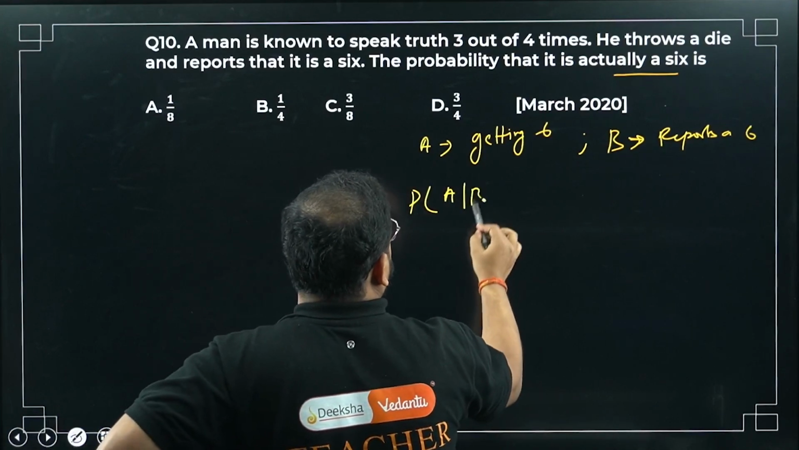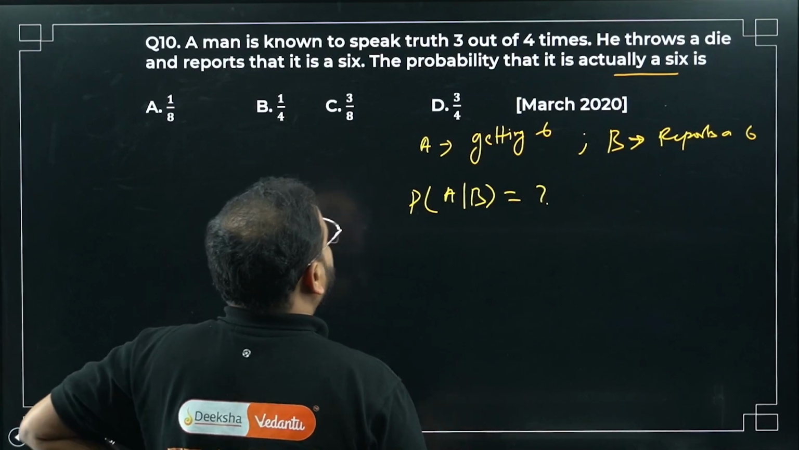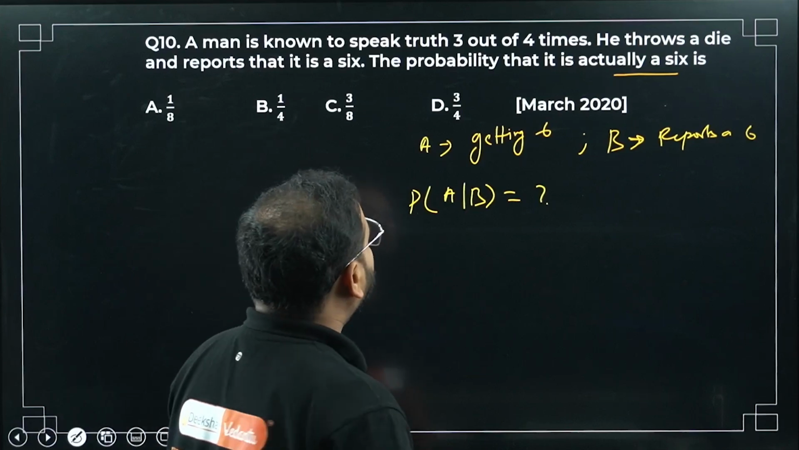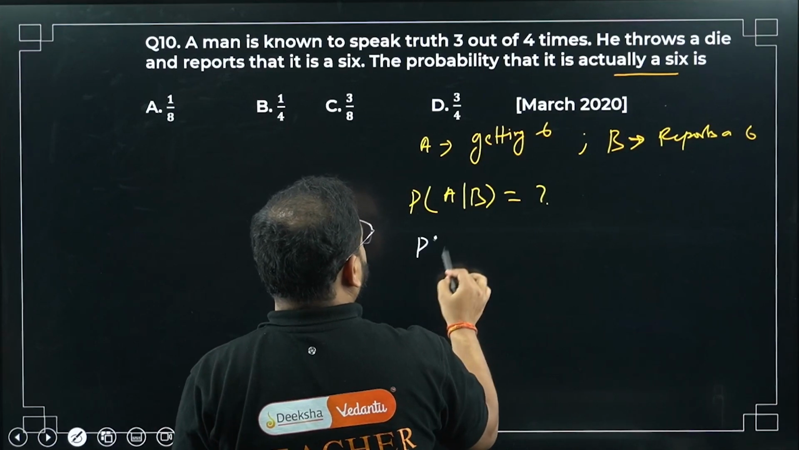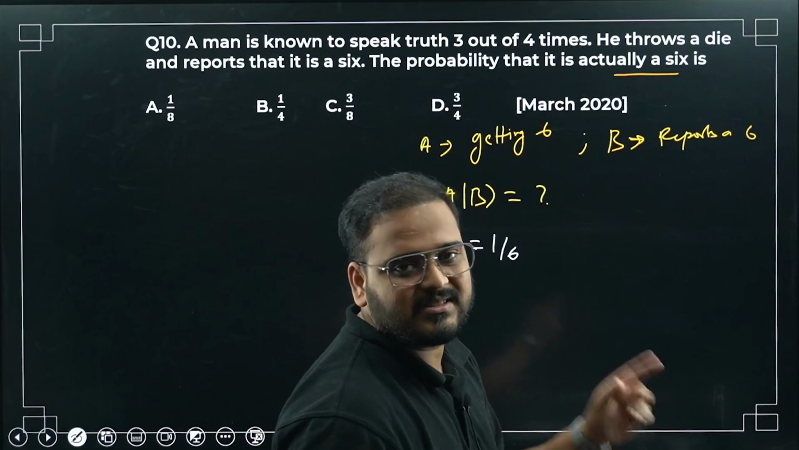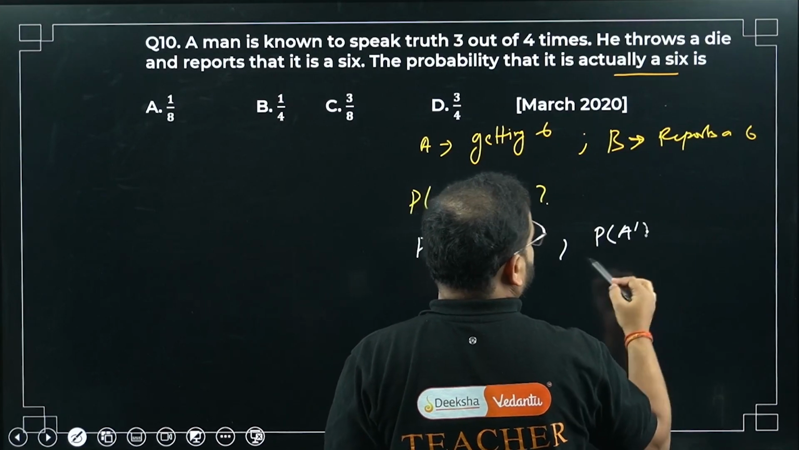Please check. You're looking for this value. Correct? We're looking for this value. Now think about it. Before I go ahead and solve the problem, check here. What's the probability of him getting a 6? P(A) is 1 by 6. 1, 2, 3, 4, 5, 6, there is only one time. Not getting a 6, sir, P of A dash. How much is that, sir?